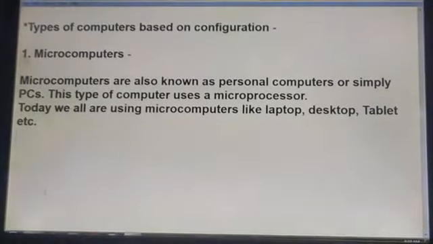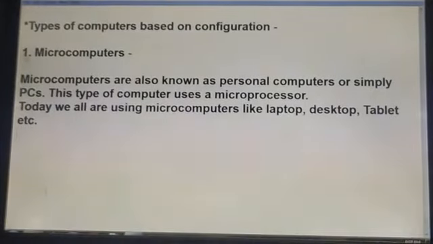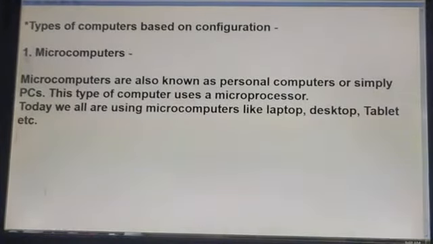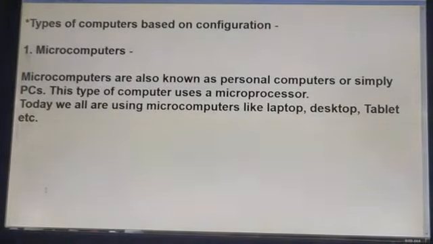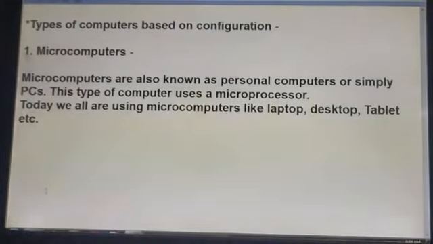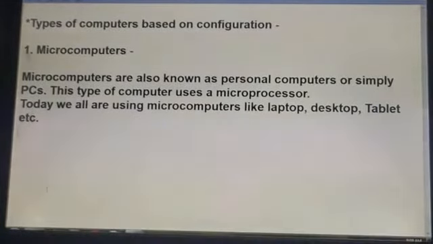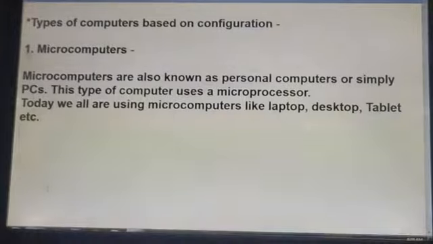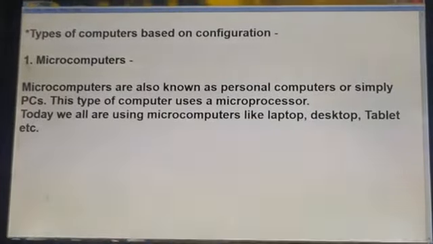You can use this type of computer in your office as well as your home. The most popular types of personal computers are the PCs and the Apple. The PC and PC compatible computers use the Windows operating system. Apple computers use the Macintosh operating system. Yes, students, there are some computers or laptops that are based on the iOS platform.